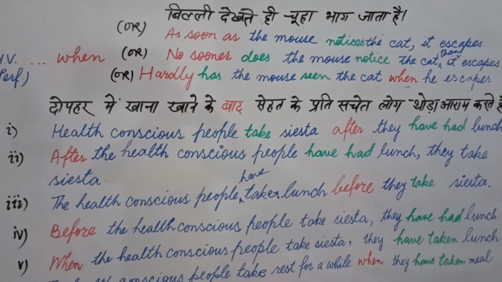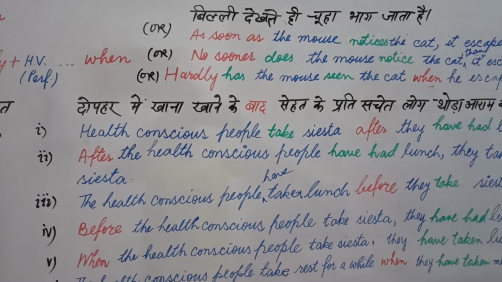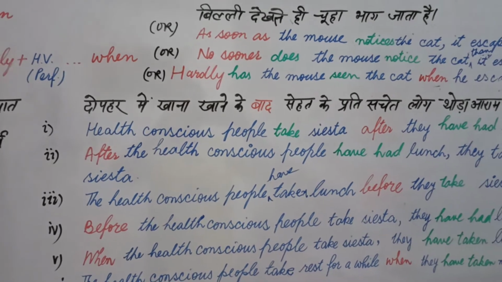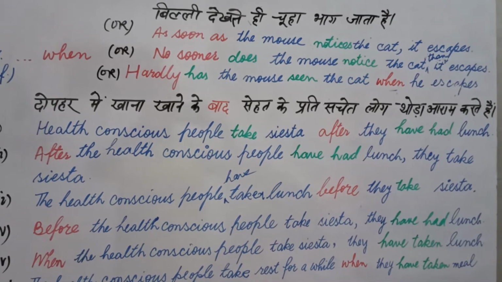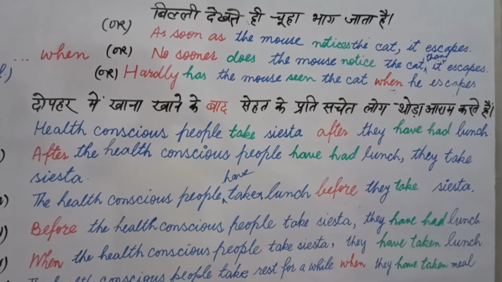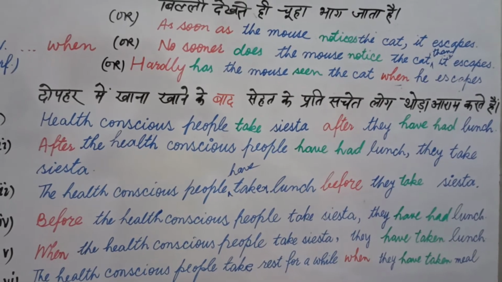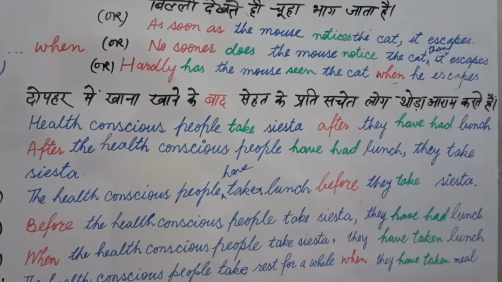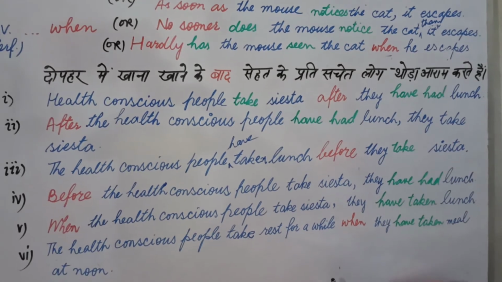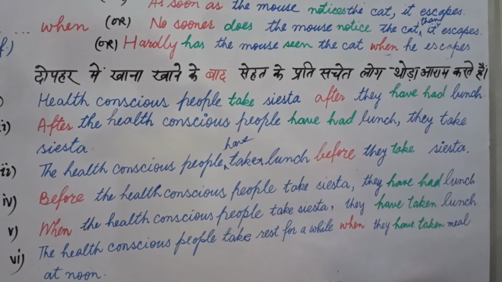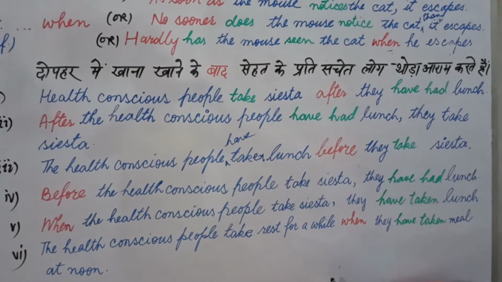Then you must come to know, you use any structure, but the work that occurs first, that happens first, should be written in perfect, and the verb that occurs after the first, you use in indefinite. In this way, whether you write indefinite in the beginning or in the last, it is according to the structure or the rule of the conjunction. But has, have, had plus third form will always be used with the first action. First action never means writing in the beginning. First action means happening first. You can write it in the beginning or later.